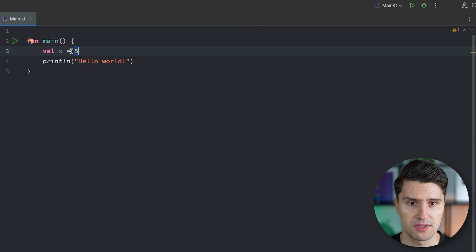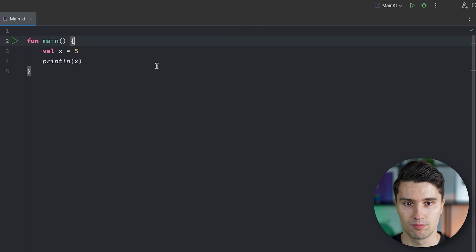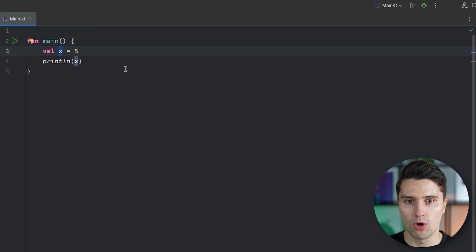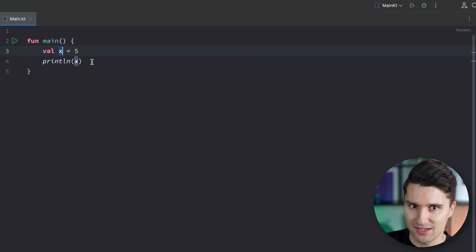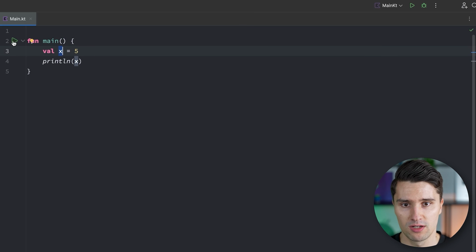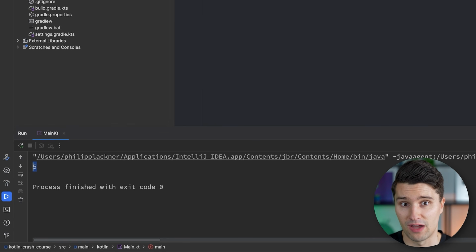So this is important to understand: this equal sign here in Kotlin is an assignment operator. That is how we call it, because we want to assign a value, this number, to this variable X. And then instead of printing hello world, what we could also do is take our variable and print that. So now without quotation marks, because it's a variable and not a raw string or raw text that we want to print as it is. But here we actually don't want to print X, but the value behind X. That is why we don't use these quotation marks here. If we now rerun this, then you can see we get the output 5,